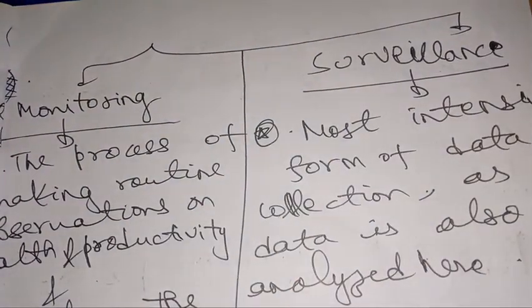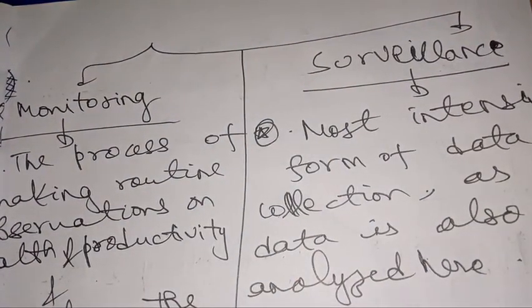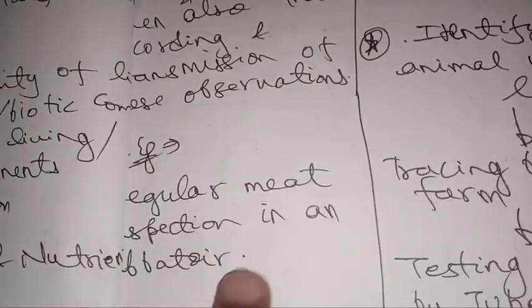So if we talk about monitoring and surveillance, monitoring is the process of making routine observations with respect to health and productivity, and it also includes the recording, or collection and transmission of these observations, and transfer of that recording or data to authorized authorities. Not concerned authorities, concerned parties. So for example, regular meat inspection in an abattoir.